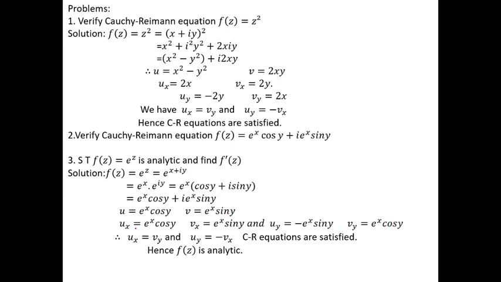Now see here, ux is equal to what? Vy. Ux is equal to vy and uy is equal to minus vx or vx is equal to minus uy. Therefore, we see that ux is equal to vy and uy is equal to minus vx. Hence, CR equations are satisfied. If CR equations are satisfied, hence, the function f of z is analytic.